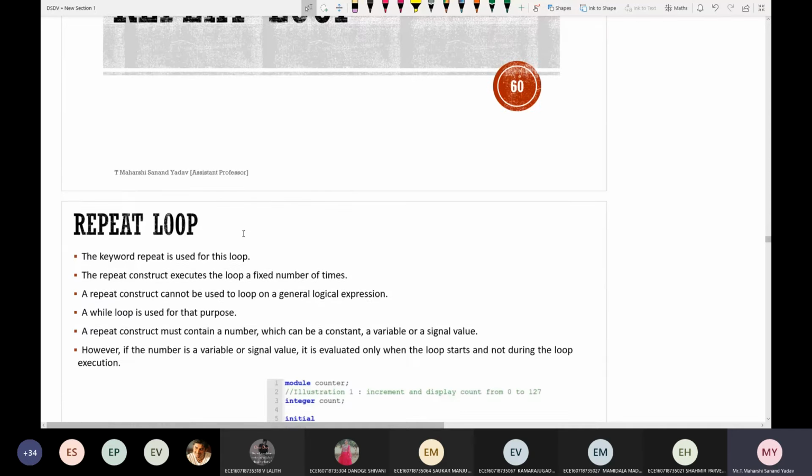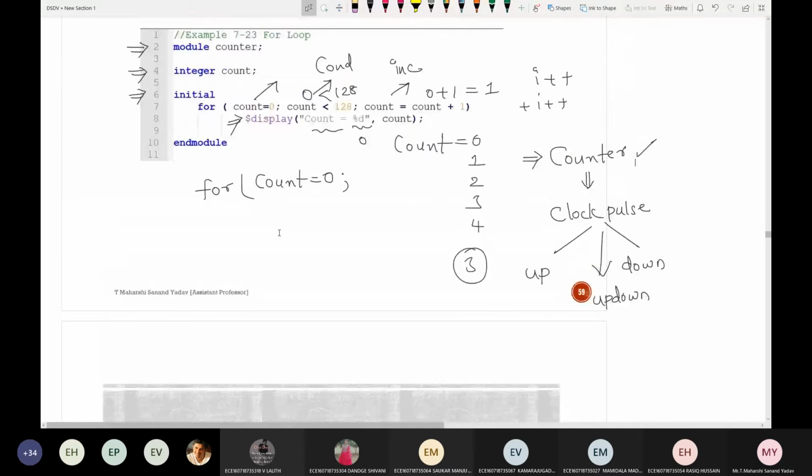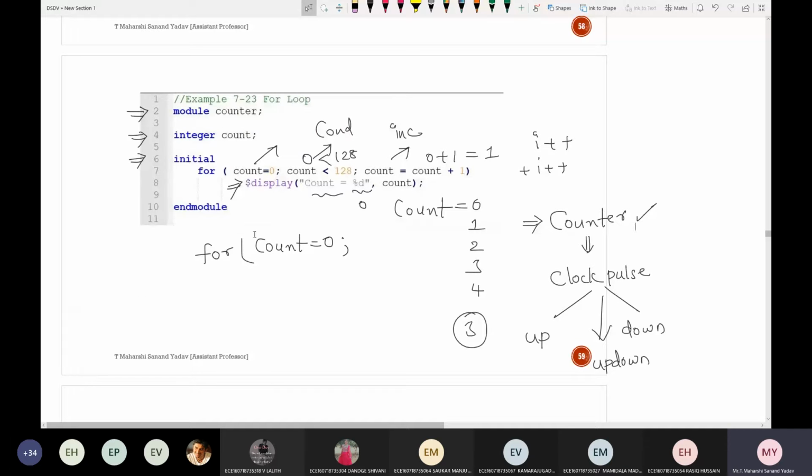So next is repeat. If we want to display a for loop in an array, how do we do that? That is not considered here. Why? Because in Verilog there is no concept of an array, like in any logic diagram. Because in all these logical diagrams, only two concepts will be there: one is sequential and the other is combinational, right?